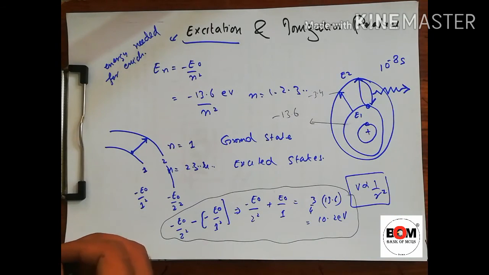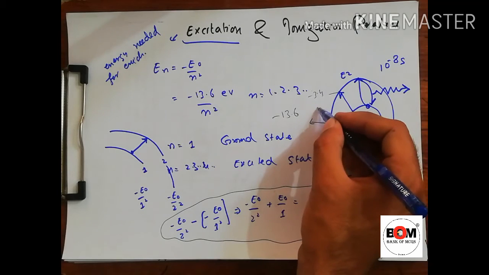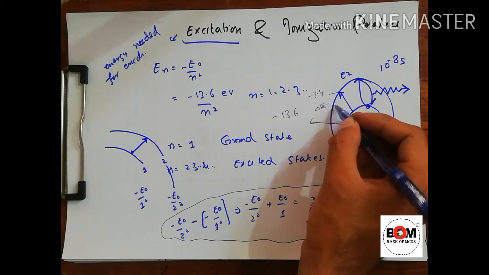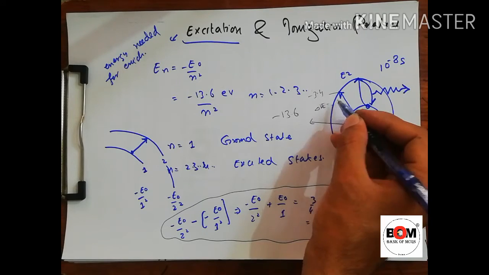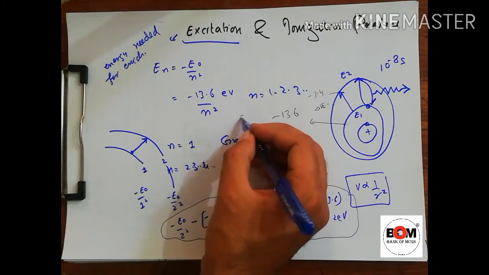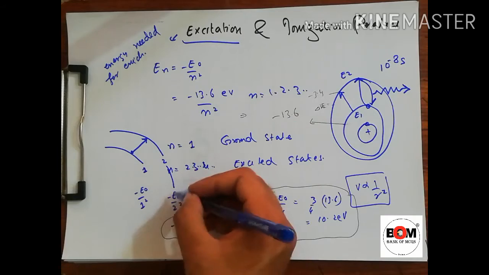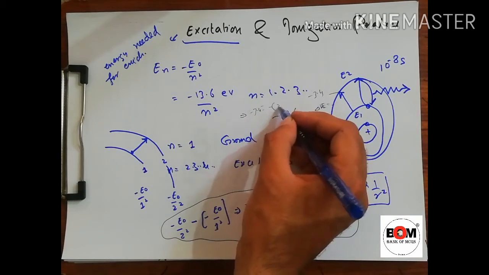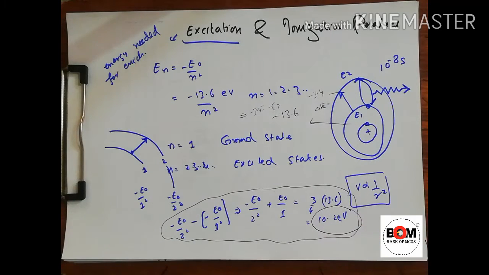So the change in energy is delta E equal to E2 minus E1, that is minus 3.4 minus minus 13.6. So we will get 10.2, easy. Done. This was excitation energy.